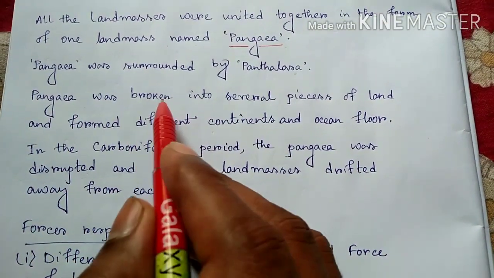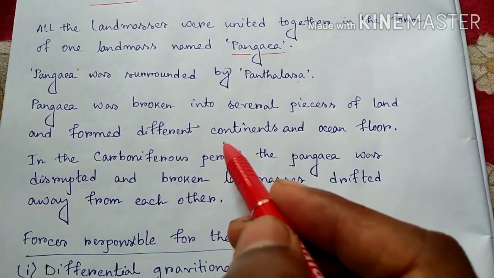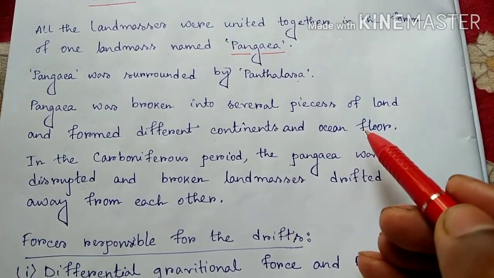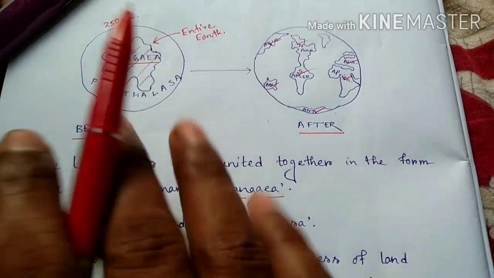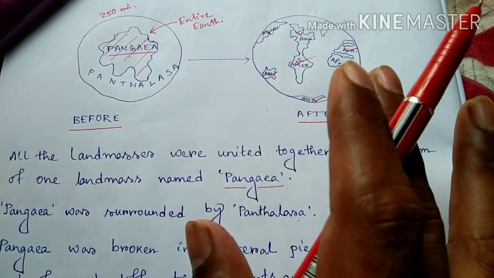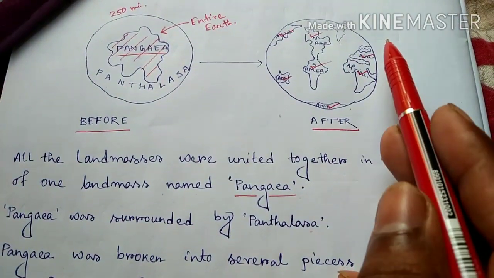are formed. Now see, Pangaea was broken into several pieces of land and formed different continents and ocean floors. We already discussed that Pangaea divided into different small pieces of land, and these small pieces formed continents.